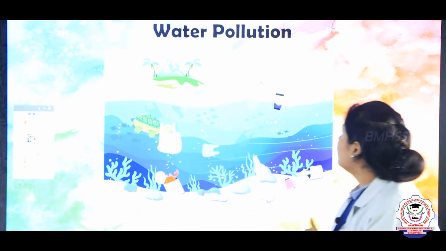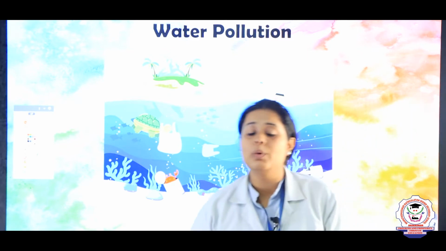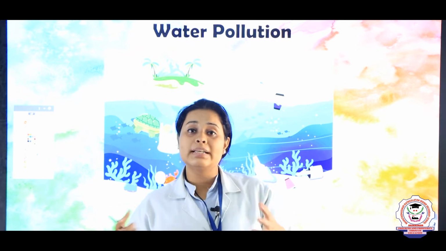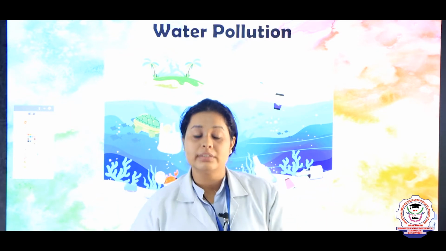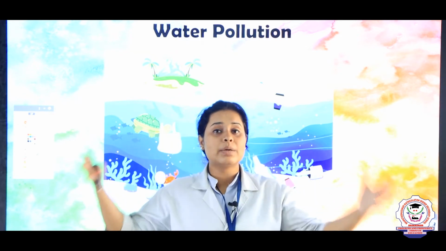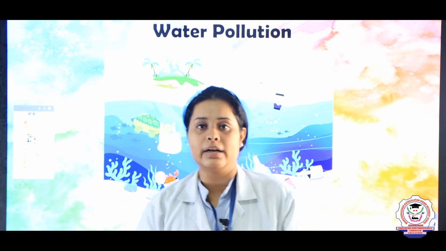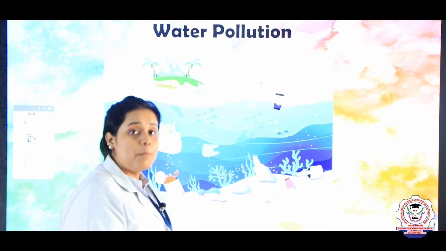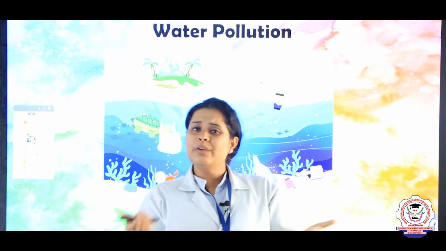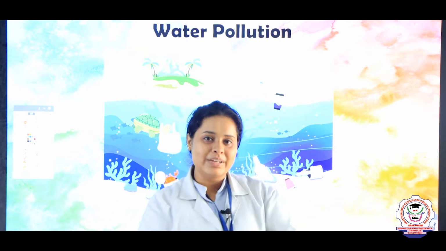Now, children, we should know how water is getting polluted. There are so many ways water can get polluted. The main reason is humans, because humans are dumping things in water, especially the industries. Private industries take all their waste, go deep inside the ocean and dump it there. That is why pollution is increasing. Same way, when you go for a picnic and you are eating, where will you throw the waste if you are near the water? You will throw it in the water, because no one can see you putting it in the water.